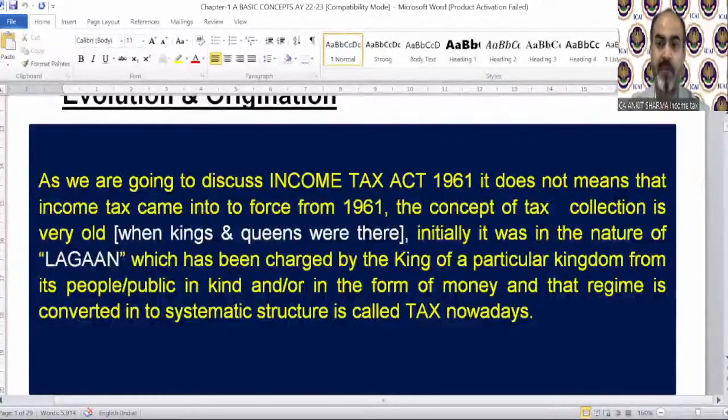Initially, it was in the nature of lagan, which was charged by the king of a particular kingdom from its people, the public, in kind or in the form of money. And that regime, that system, that culture, that custom was converted into a systematic structure that is called tax nowadays. Clear?